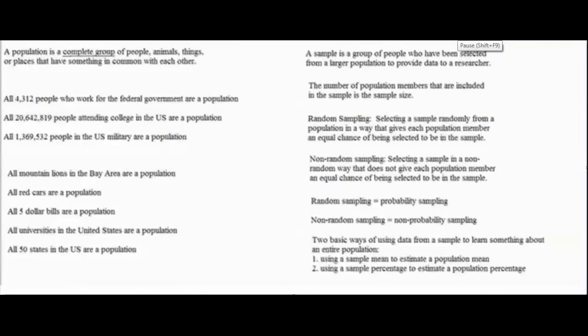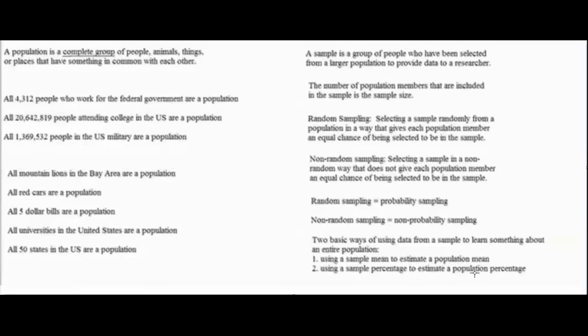If the value that is being calculated with the sample comes out close to the value that's being estimated in the entire population that the sample came from, then the sample is providing the researcher with highly accurate information about the entire population. For example, if the sample mean comes out close to the population mean, then the sample mean is providing highly accurate information about the population mean. If the sample percentage comes out close to the population percentage, then the sample percentage is providing highly accurate information about the population percentage.